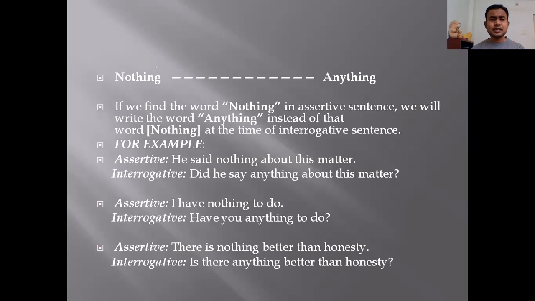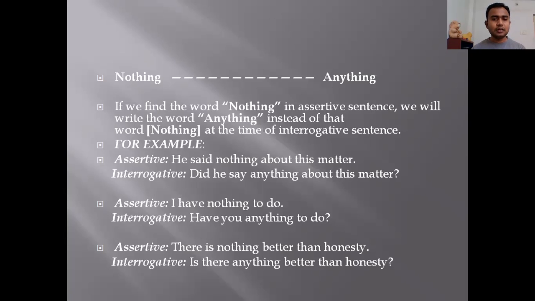Sometimes in the sentence the word nothing is given in the assertive sentence. So if the word nothing is given in the assertive sentence, and when you are converting the assertive into interrogative, you have to use anything. The word anything, मतलब अगर assertive sentence में nothing word use किया है, तो अगर आपको assertive sentence को convert करना है interrogative में, तो आप क्या use करेंगे? Anything. Let us see the example.